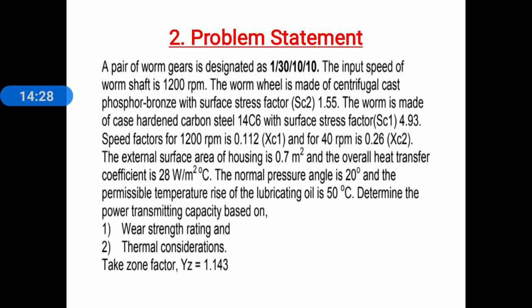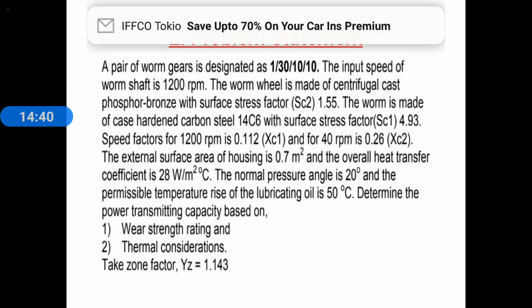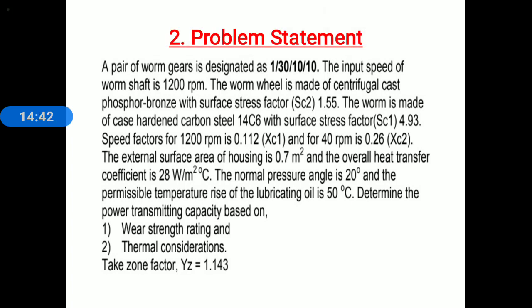Determine the power transmitting capacity based on number 1, wear strength rating, and number 2, thermal considerations. Take zone factor capital YZ equal to 1.143. This is the complete problem statement.